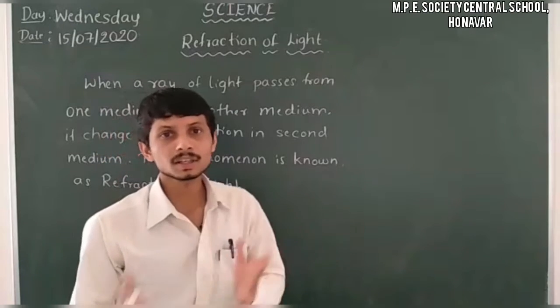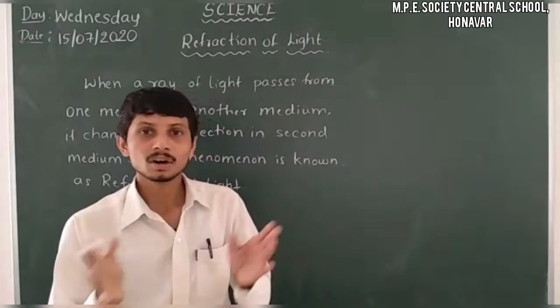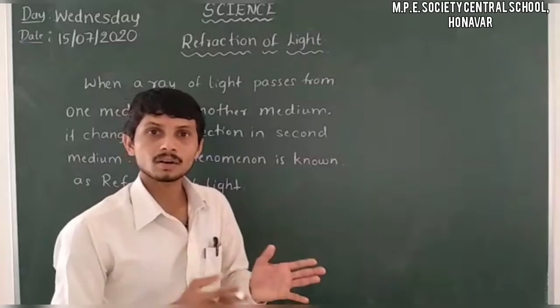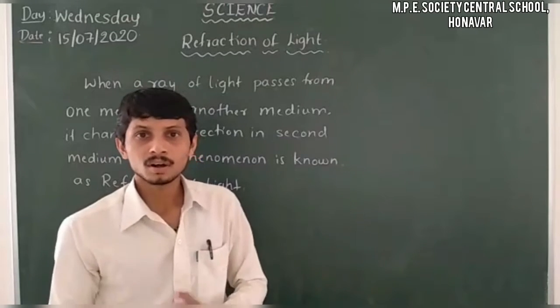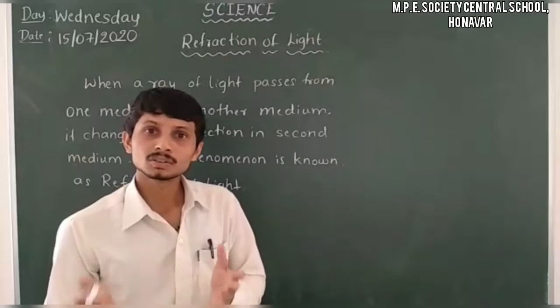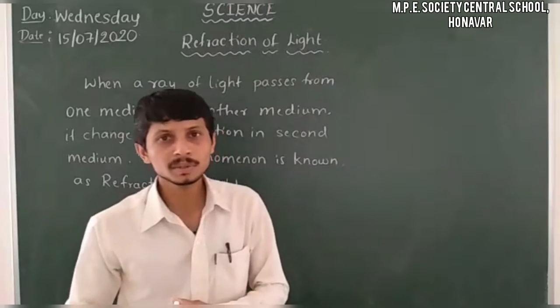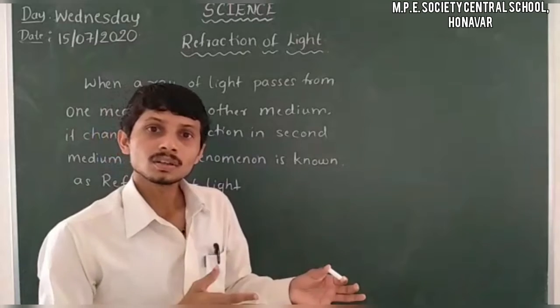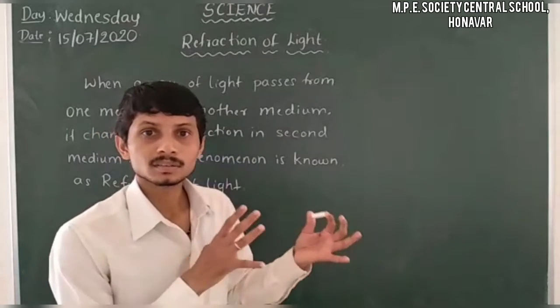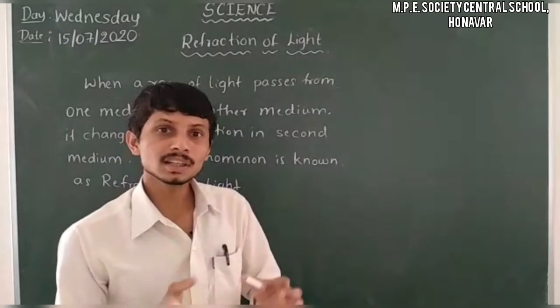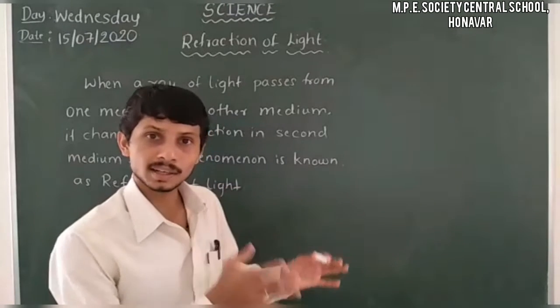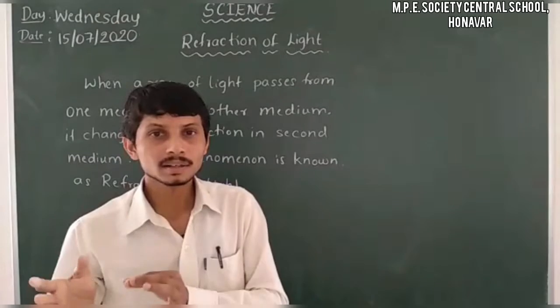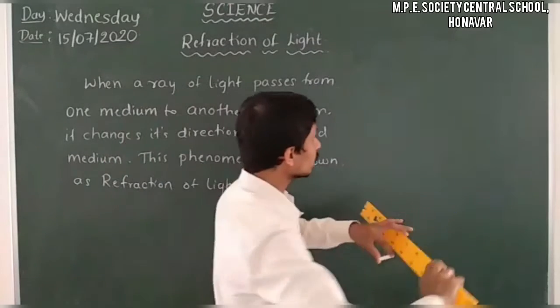Just consider whatever it may be, air or glass, or air or water, or air or diamond, or water or glass, or water or diamond, or glass and diamond. Likewise, you can take any two mediums. So we have to write the ray behavior. Just consider air medium and the glass medium. One is the rarer medium, and another one is a denser medium. So just consider two mediums.